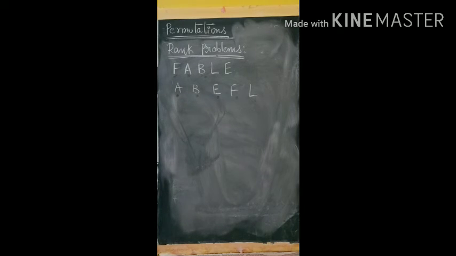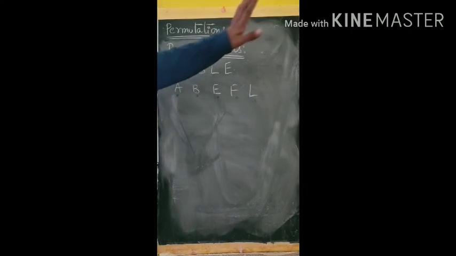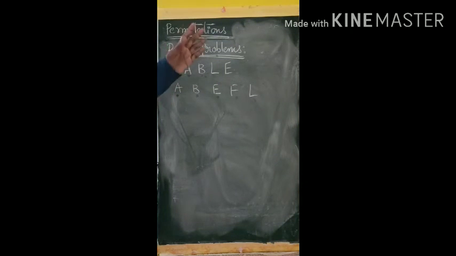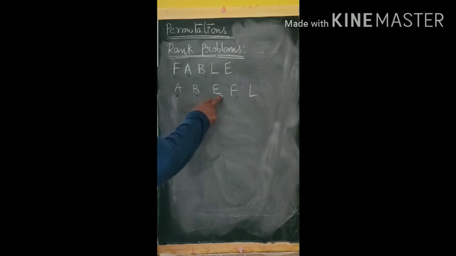So what the question is: if the letters of the word FABLE are permuted in all possible ways and the words thus formed are arranged in dictionary order, find the rank of the word. First words will start with A, next B, next E, next F, next L. Among these words, what is the position of this word FABLE? The position of the word FABLE is nothing but the rank of the word FABLE.